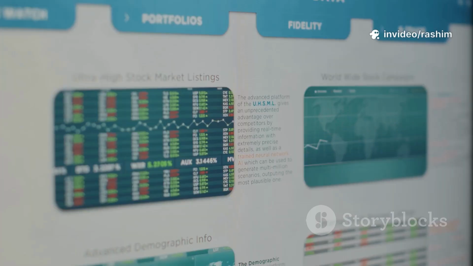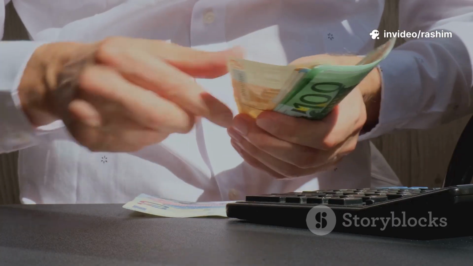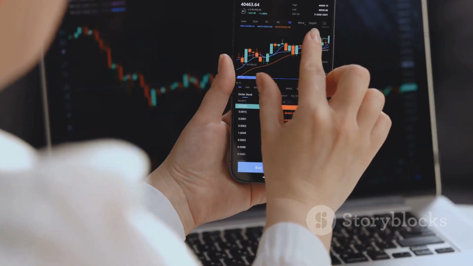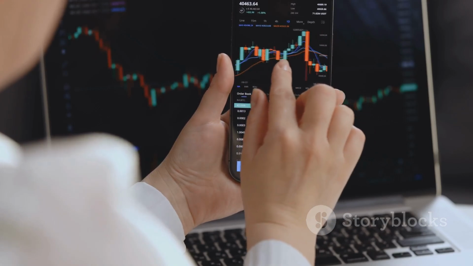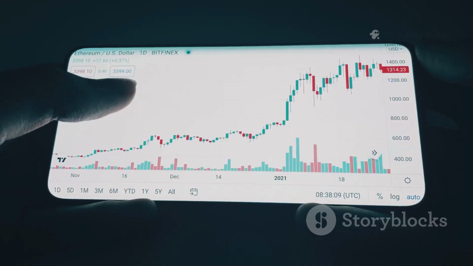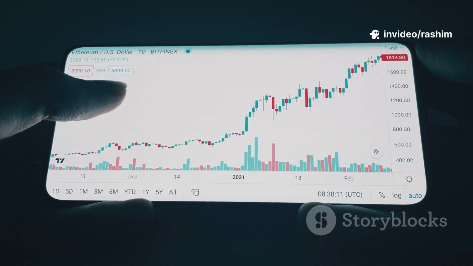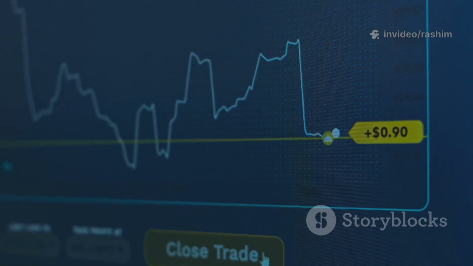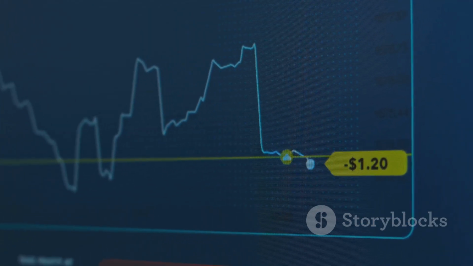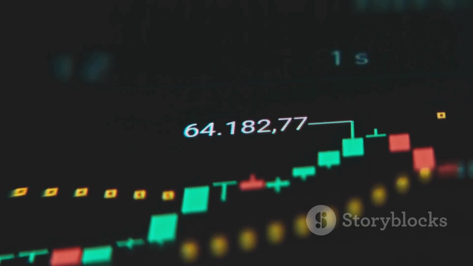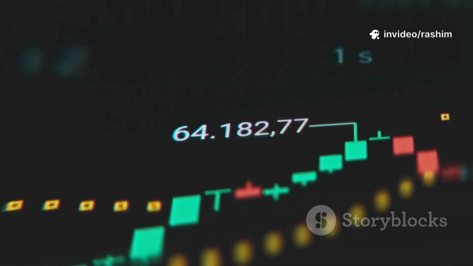Here is our complete sample strategy. Strategy name: the 50 SMA Bullish Engulfing Strategy. Asset type: works best on stocks or assets that tend to trend. Time frame: daily chart. Entry rules, all three must be met. 1. Trend. The price must be trading above the 50-day simple moving average, SMA. 2. Signal. A clear bullish engulfing candlestick pattern must form. 3. Momentum. The relative strength index, RSI, must be below 70 at the close of the engulfing candle.